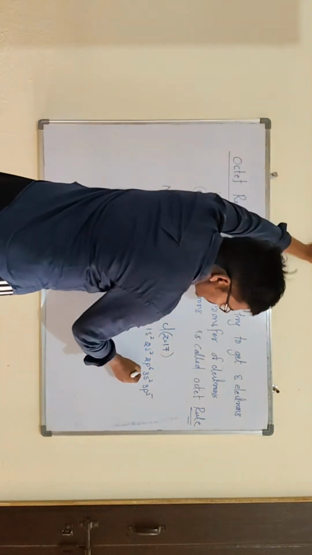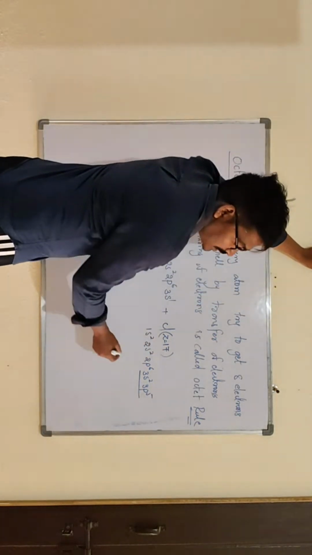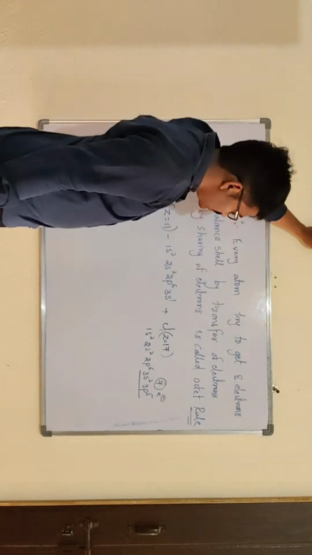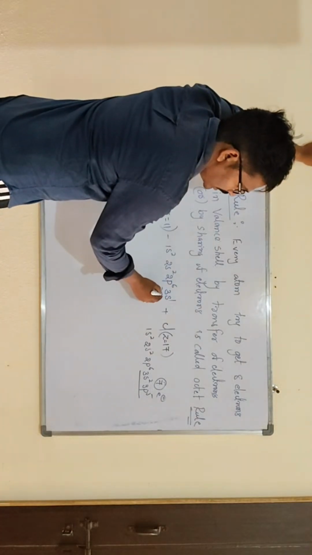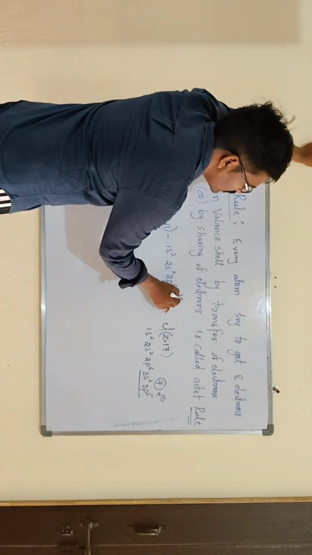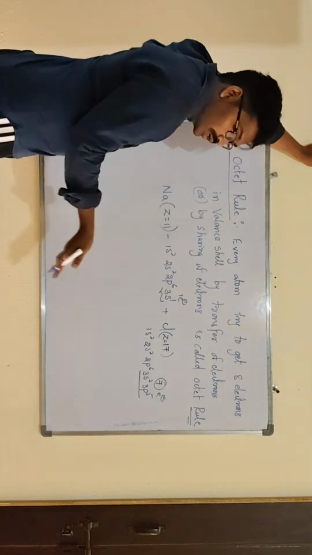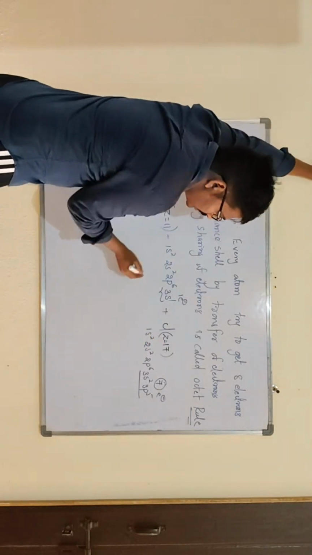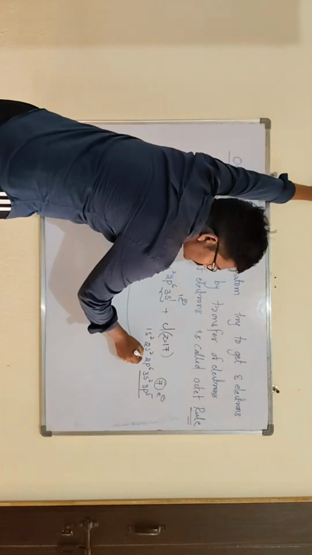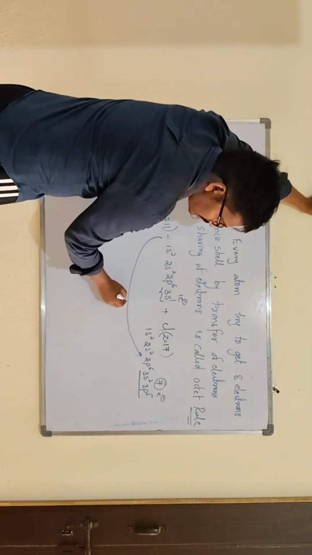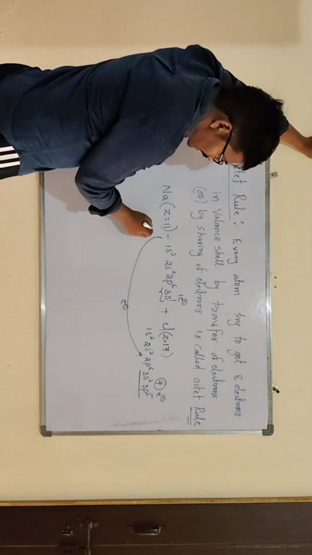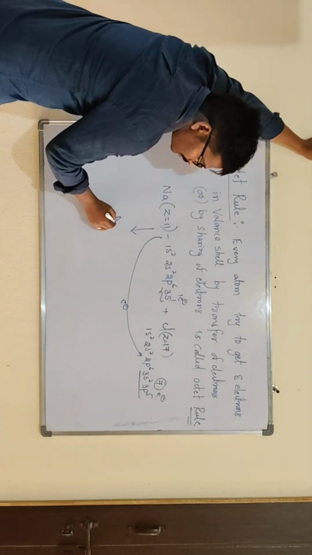So this is the valency shell. How many electrons are there? There are 7 electrons in the valency shell of chlorine. Then for sodium, this is the valency shell. How many electrons are there? Only 1 electron. Sir, if this 1 electron is transferred to chlorine, then by the transfer of the electron to the chlorine atom, sodium becomes Na+.